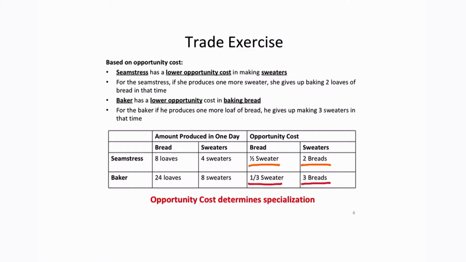Now, how do we calculate that? Well, let's see here. The seamstress can produce 8 loaves of bread or 4 sweaters.